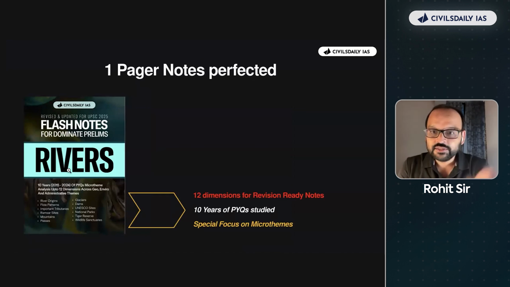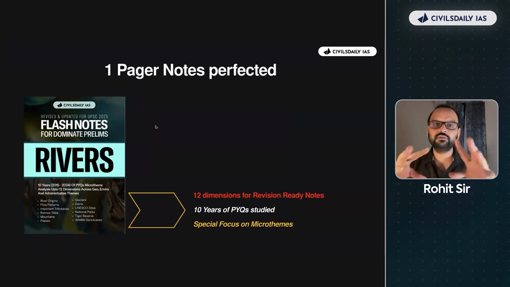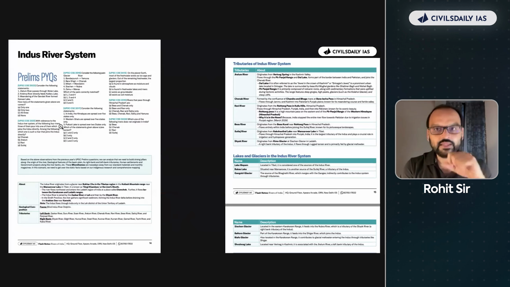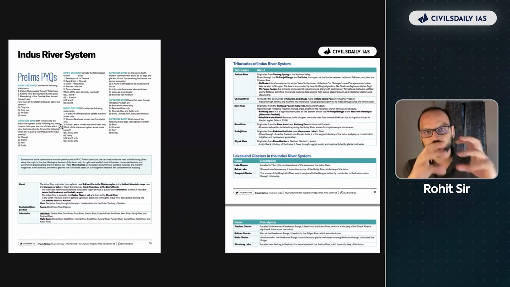Same way, rivers के जो अभी मैंने आपको एग्जांपल दिखाया था, we have then perfected the one-pager notes for you. ठीक है, तो 10 साल के PYQs देख के we realize कि there are some 12 dimensions which UPSC will ask in the river. And they look like this. So, first page, you will have prelims PYQs so that you have some idea.